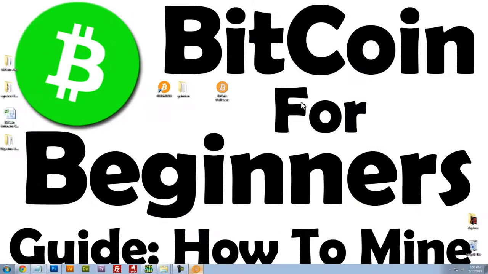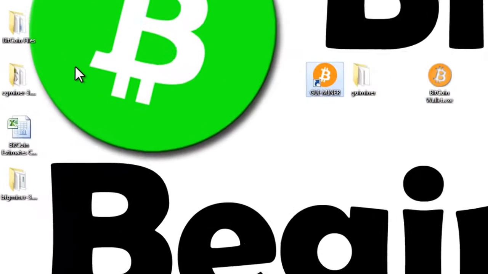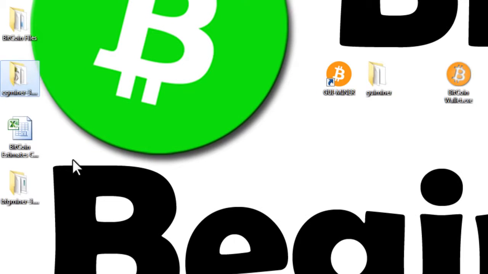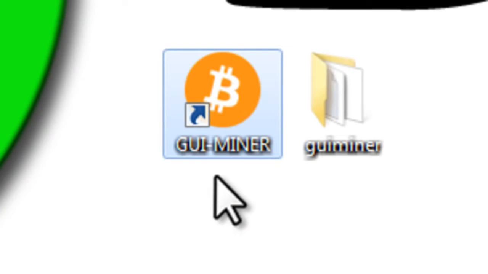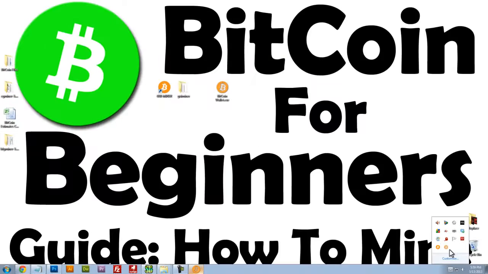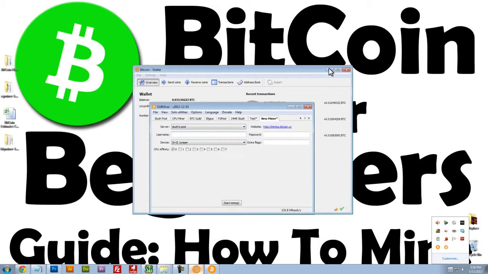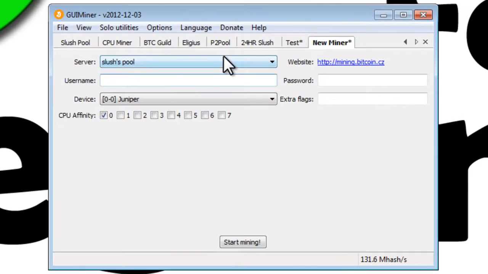So after we download the Bitcoin wallet, we're going to have to download a miner program. Now there are a number of different mining programs out there, CG Miner, BF Miner. These require a little bit more background knowledge, and so I wouldn't recommend them for the beginner. So go ahead and download GUI Miner. You can find the download link in this video's description. Once you download GUI Miner, run the miner, and you will see something similar to this screen.